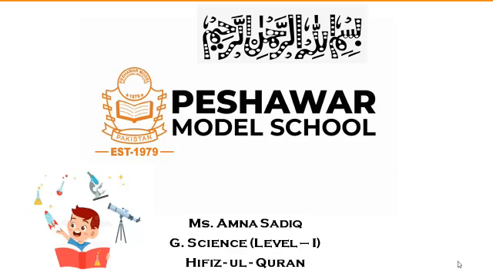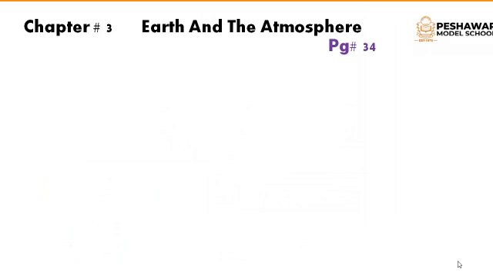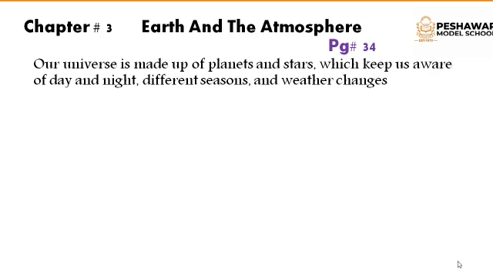Dear students, in the previous videos, we have completed the explanation and written work of chapter number 2. So now today we will start the new chapter, that is chapter number 3, our Earth and the Atmosphere. For that you have to open your books at page number 34, and in this chapter we will learn and discuss many things about the earth and its atmosphere.